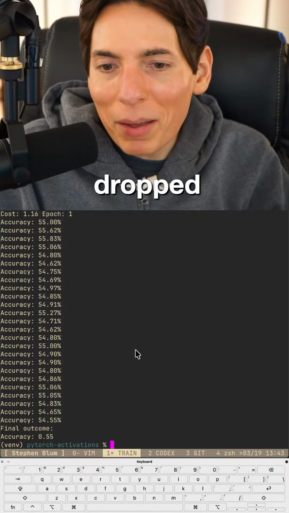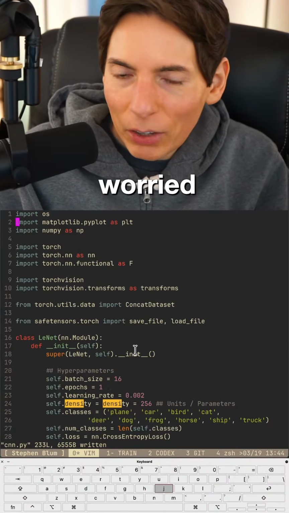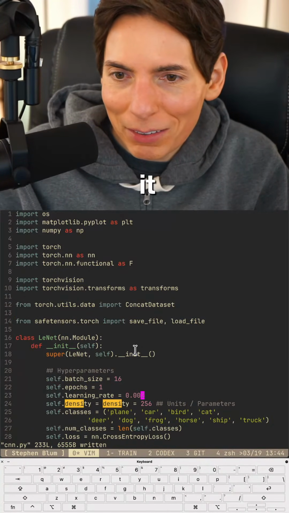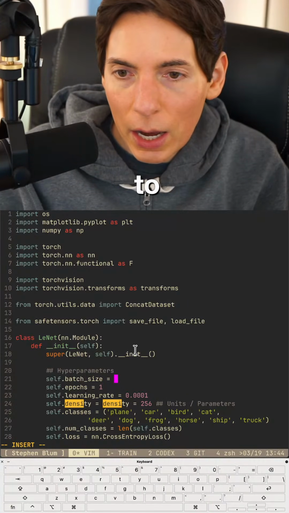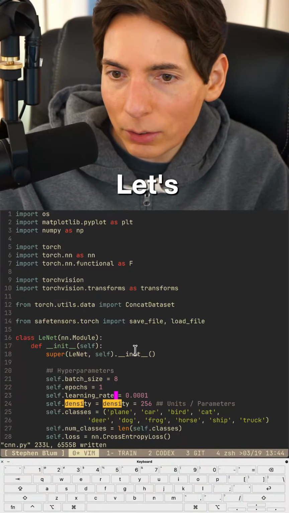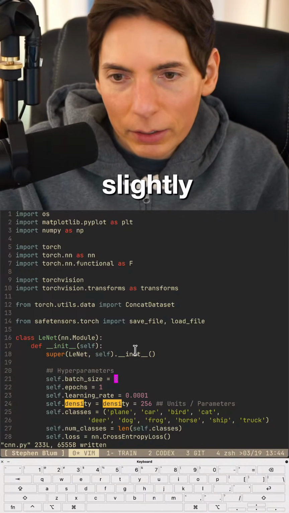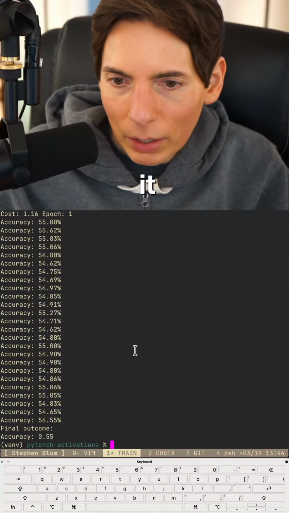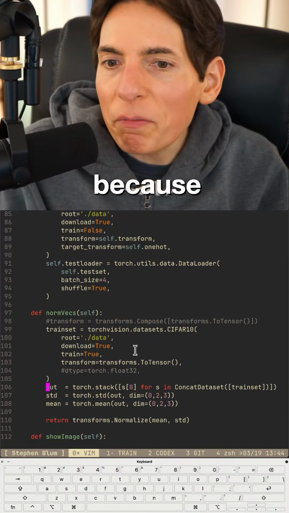Ooh, that dropped way bad. Okay, no worries. We didn't save it. See, I was worried. I was like, maybe we shouldn't save it. I think we might not want to save that. No, let's not save it. All right, let's go down to 8. Try 8. And let's do a lower learning rate. Let's just ever so slightly adjust it. Okay. I think we can save this one. I think this one's okay to save because we're doing very, very fine tuning.